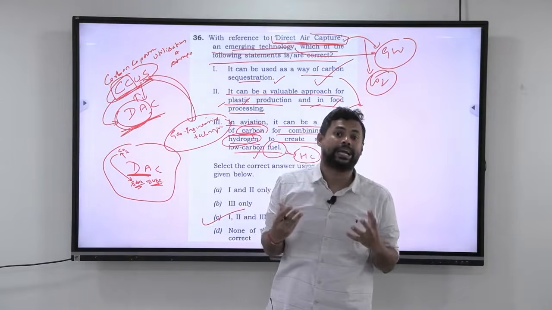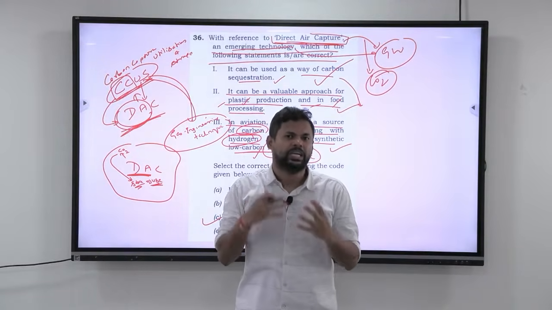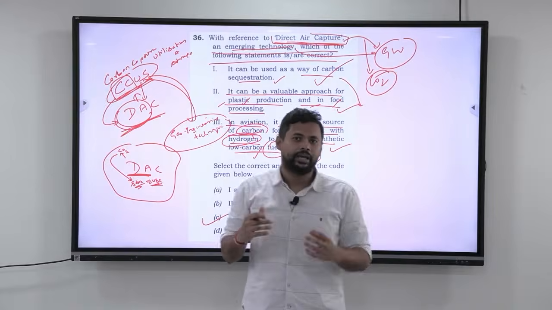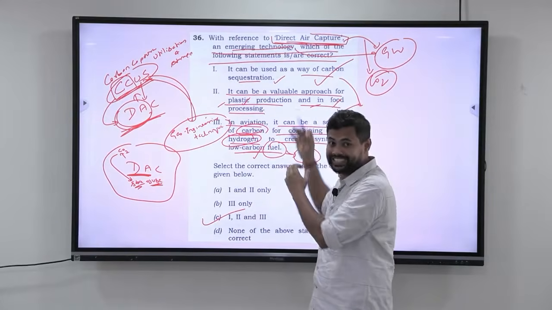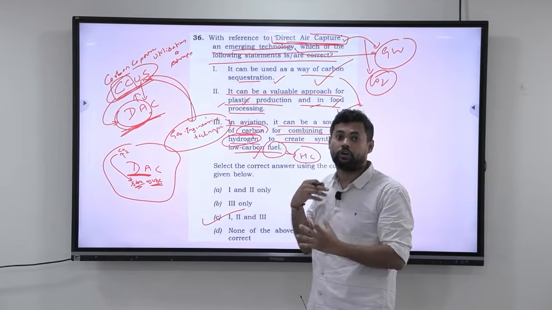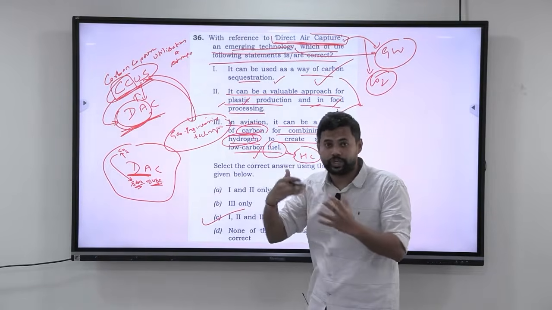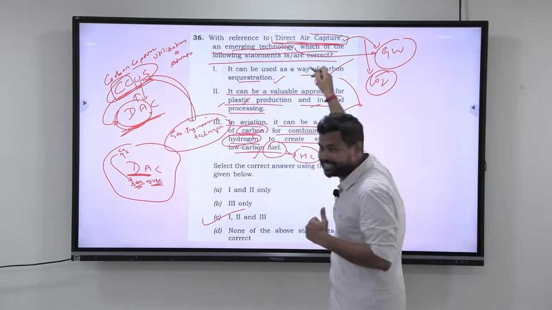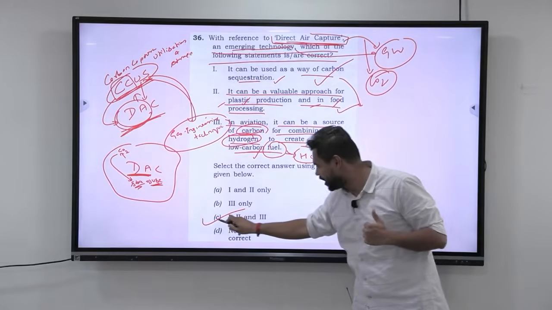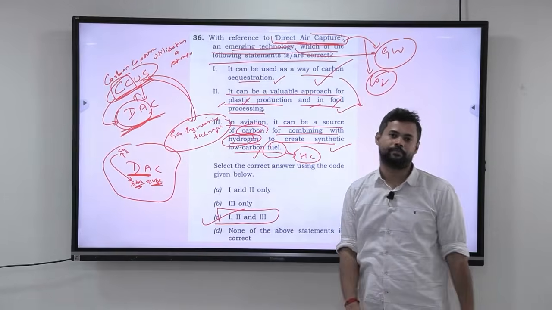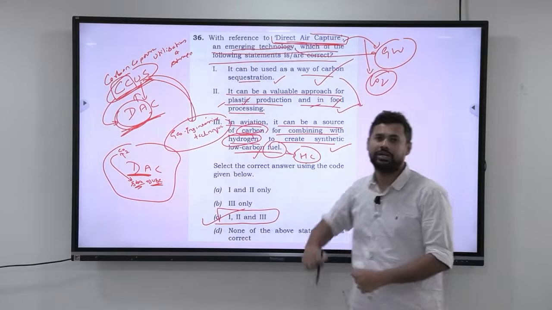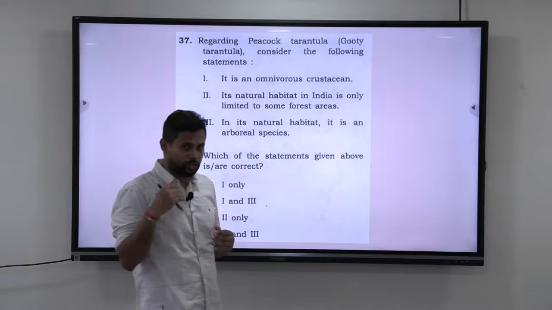How will you get that subject wisdom? Revise the basics again and again, and the skill comes by taking a lot of tests. By observing the keywords, the lines of thought that you develop will help you reduce these statements and get to the answer, which should be C. So I hope this was helpful, guys. This is the 36th question. Alright guys, let us go to the next question.